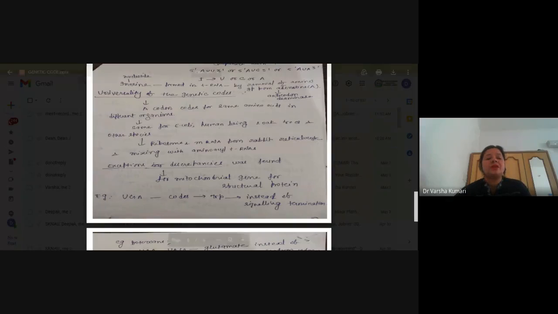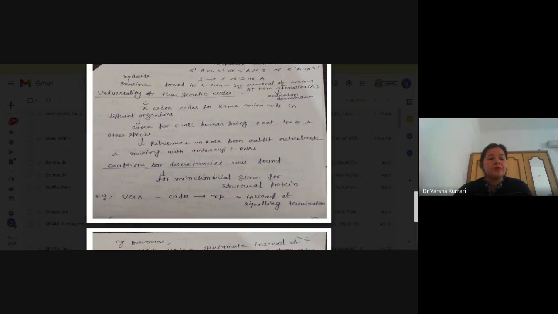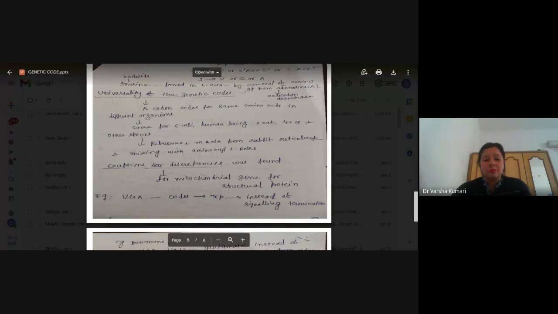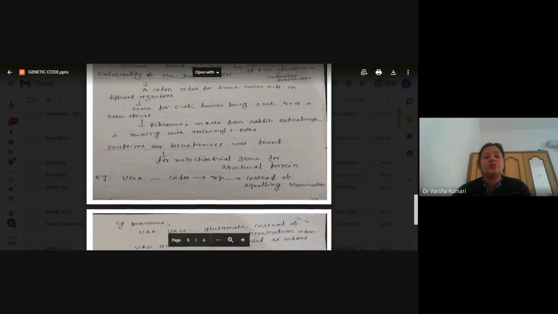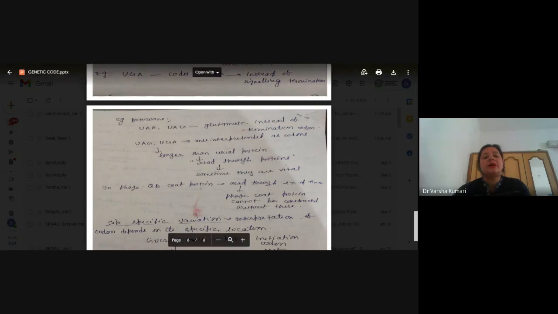But we have many exceptions. In mitochondria, UGA codes for tryptophan, but generally it is a termination codon. This is an exception to the universality of the codon. Then in protozoa, UAA and UAG code for glutamine instead of termination.